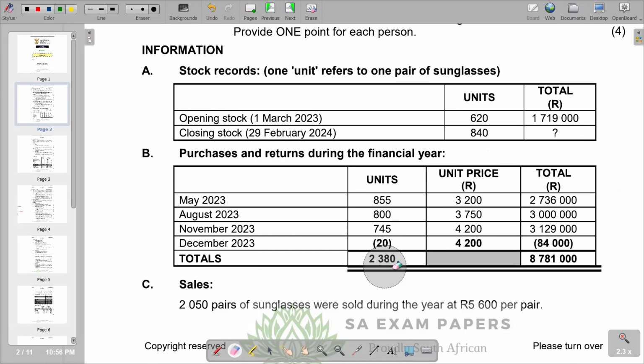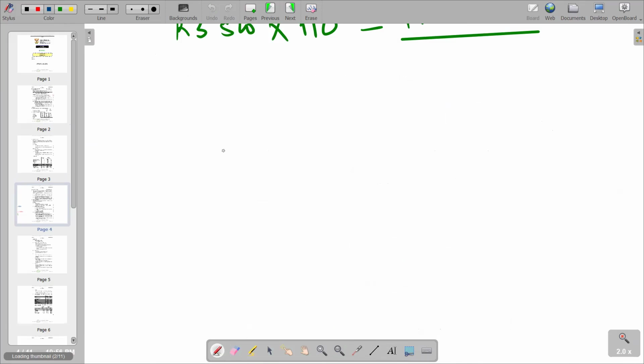And this 20 was retained from the last stock that we have, the stock of November, which is 745. So basically that's what we have. Initially we're going to say 745 minus 20.